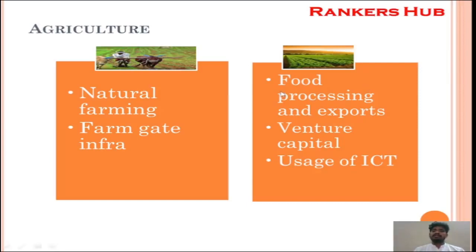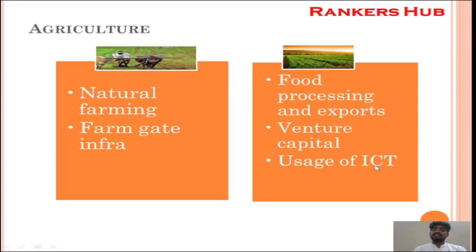Another thing that has been mentioned is food processing and exports, because all over the world the food processing sector has a lot of importance, because of changing demographic profiles, increased spending capacities, and in the metropolitan cities the huge demand for processed food. That is why the Government of India is putting a lot of emphasis on food processing. Under food processing, the Ministry of Food Processing has articulated the Sampada scheme for the complete development of the food processing industry. Next, in order to encourage venture capital and the development of startups in the agriculture field, the Government of India is also providing venture capital to those who are interested in having an agriculture startup.